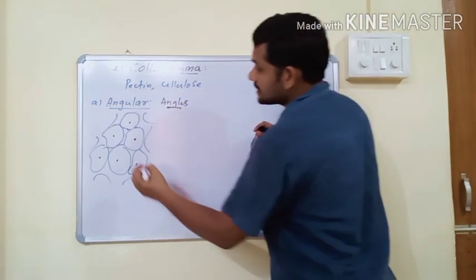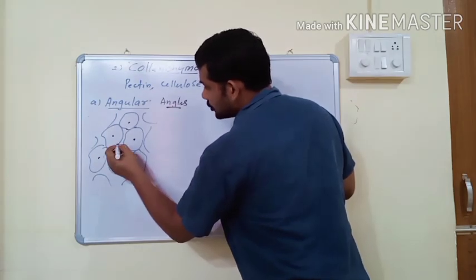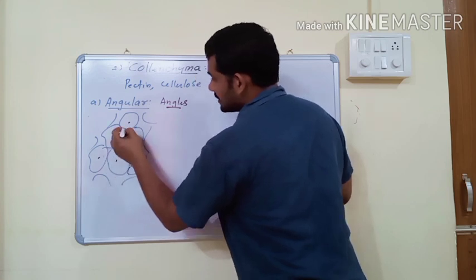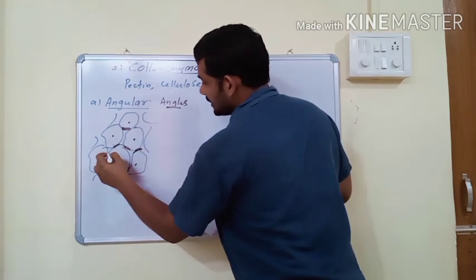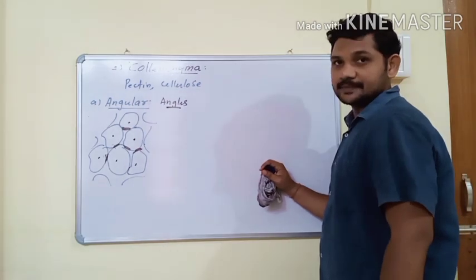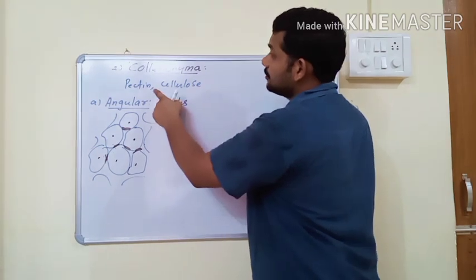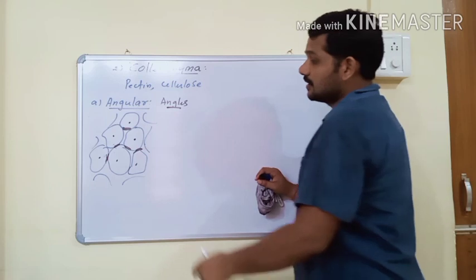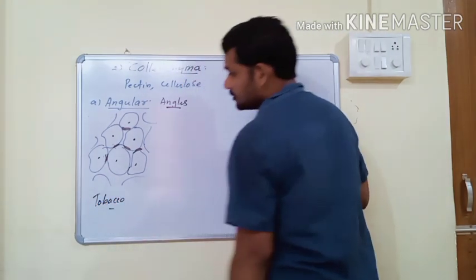What are angles? Where two or more than two cells meet, that is called an angle. If the excess deposition of pectin and cellulose is present at angles, then this type of collenchyma is known as angular collenchyma. Is it clear? And this type of collenchyma is usually present in sugar.